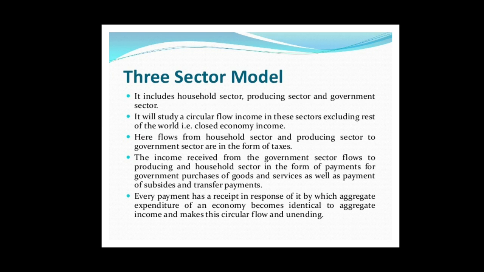Every payment has a receipt in response of it by which aggregate expenditure of an economy becomes identical to aggregate income and thus makes this circular flow an unending process.